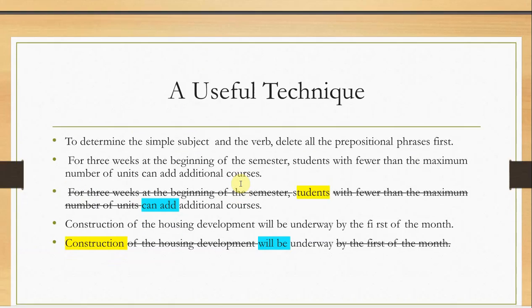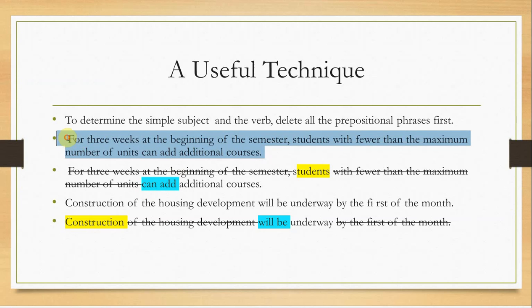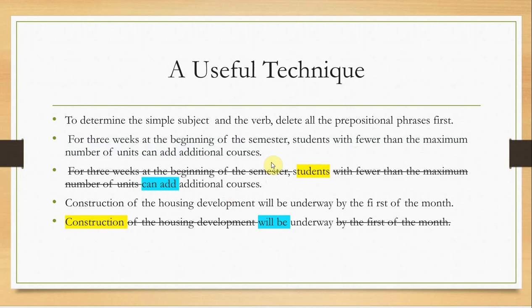So here we have the last point, the last useful technique. Imagine you have a very long sentence like this one: "For 3 weeks at the beginning of the semester, students with fewer than the maximum number of units can add additional courses." The question is, where is the subject and where is the verb? Where is the simple subject and the simple verb?